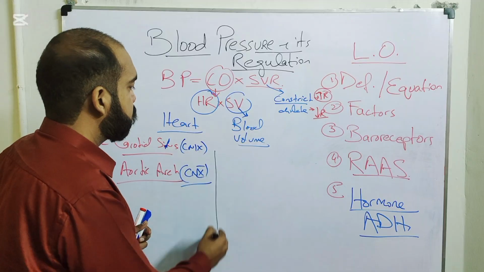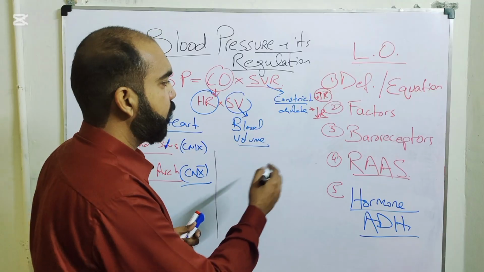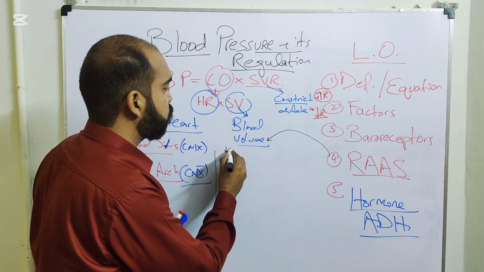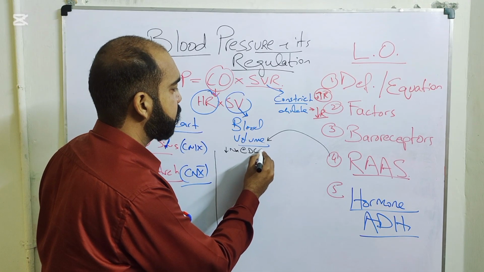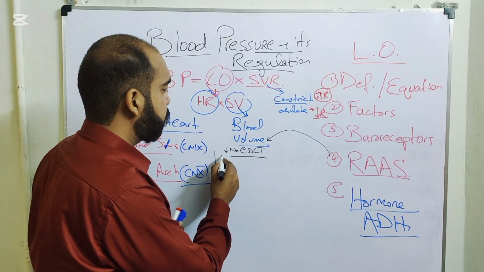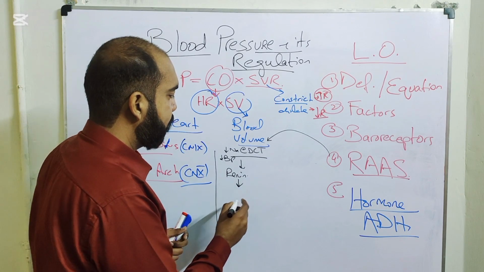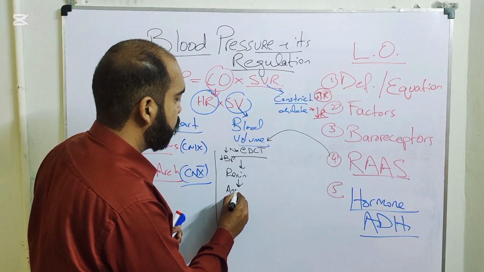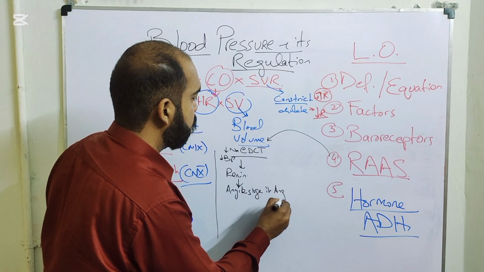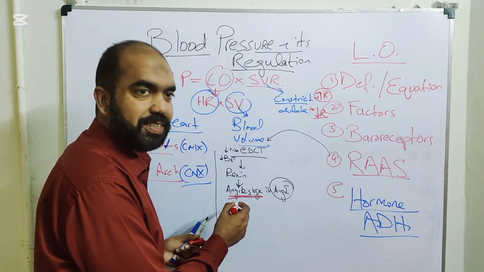Now the second one. This was short-term regulation, seconds to minutes. Now we would have minutes to hours, and here the RAAS system is important. If there is a decreased sodium supply at the distal convoluted tubule in the nephron, or decreased blood pressure, renin would be secreted. Renin would convert angiotensinogen into angiotensin 1. Angiotensinogen is a protein which is synthesized by the liver.